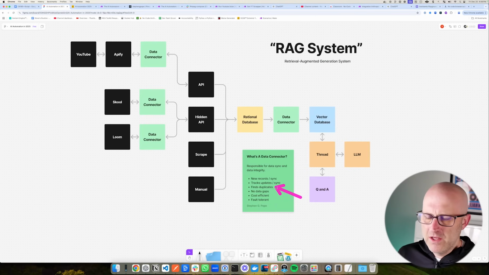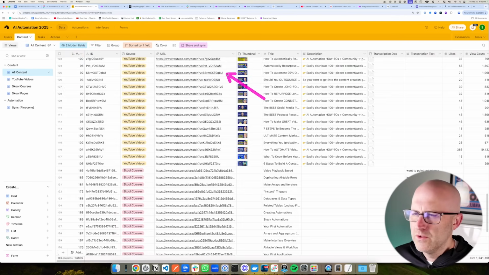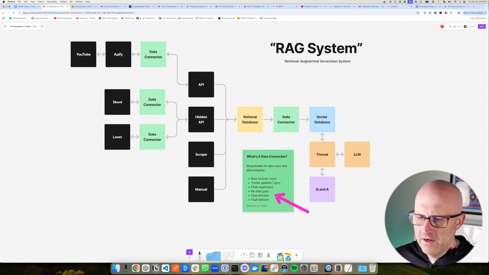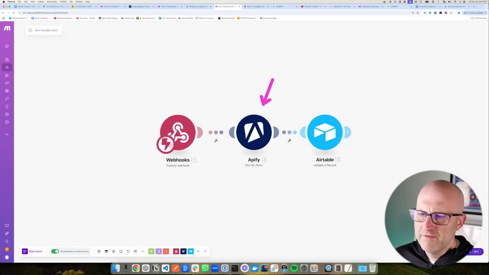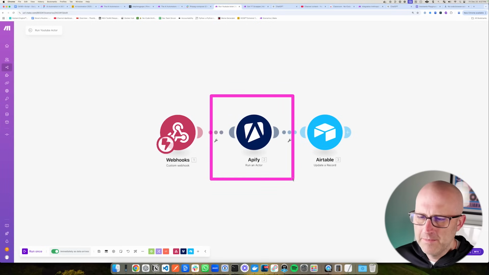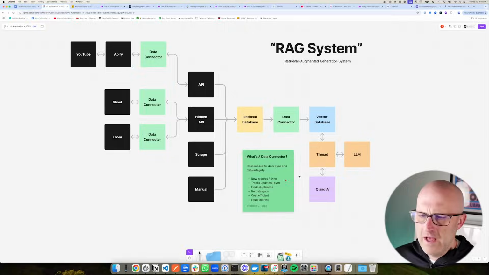We find duplicates by using the URL and making sure that there is only one unique YouTube URL. So we always look to see if that URL is here before we add a new row. If it is, then we just update it. Otherwise, we add the new row. And then we take care of the no gaps in the data by just always requesting all of the videos. In other scenarios, you would need to modify that approach. You might need to use some sort of timestamp like last updated, but depending on the situation, you'll have to develop a data connector strategy that helps you make sure that all of these things are true.